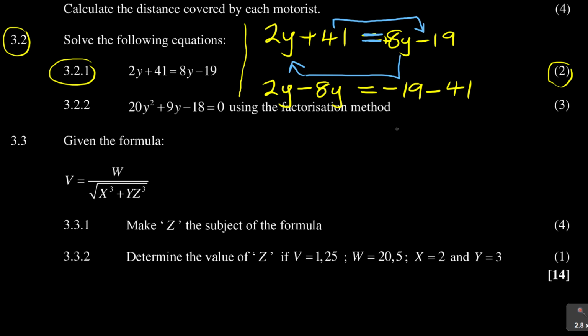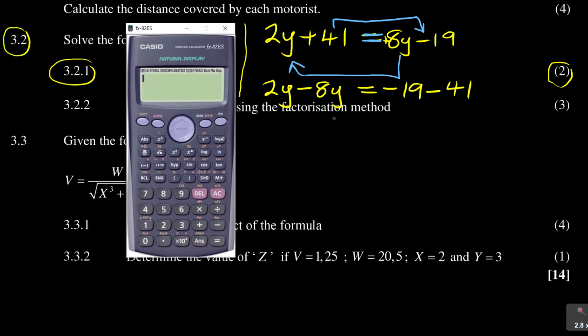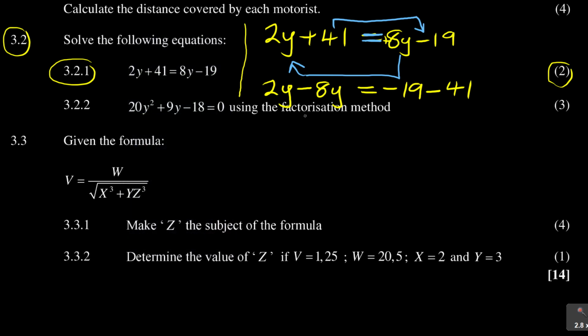After this, your calculator will do all the work. You don't have to do anything at this point. Since these are like terms, 2y minus 8y, you just say 2 minus 8. It will give you the answer. You can see that I'm getting minus 6. On the right hand side, it's minus 19 minus 41, and then it gives me negative 60. So what I have here is minus 6y is equal to minus 60.